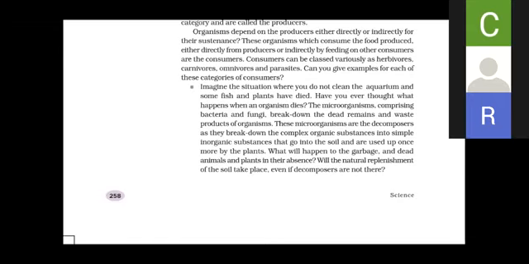Now what will happen to the garbage and the dead animals and plants in their absence? This question comes. Imagine that the decomposers are not there in the soil. Then what will happen to the garbage and the dead organic matter of the plants and animals? In the absence of decomposers, what will happen? Can you guess, children?